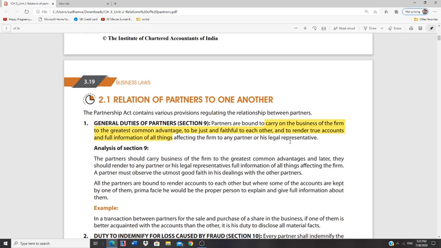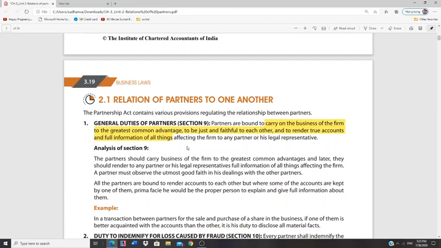Whatever business is being carried out, they can't say that because B is looking after the business, A and C, the other partners of the firm, should neglect the business of the firm. And they should be faithful to each other. Because B is taking care of the affairs of the firm, he should not cheat A and C, and he has to explain the full information and true things to all the partners.